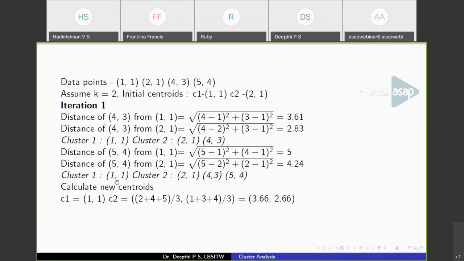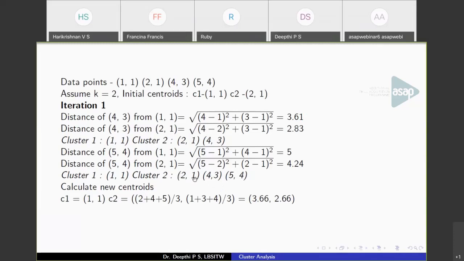So at this point, we have to calculate new centroids. For cluster 1, the centroid will not change. It is retained as such. In cluster 2, we have 3 points. So we have to calculate the mean of these points and form the new centroid.